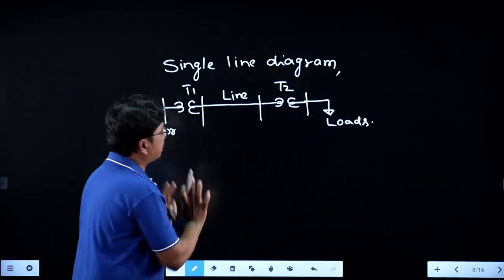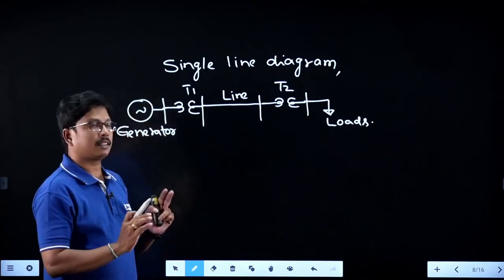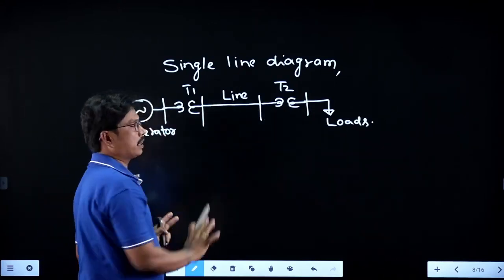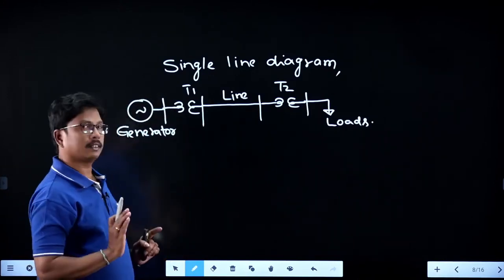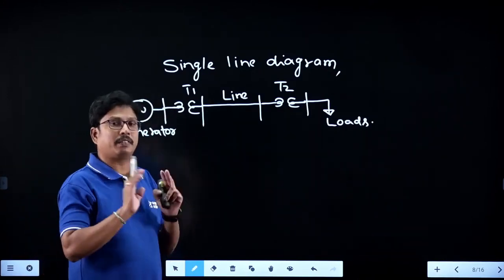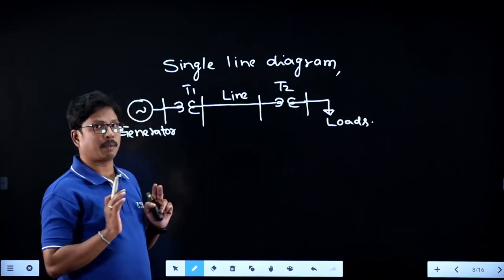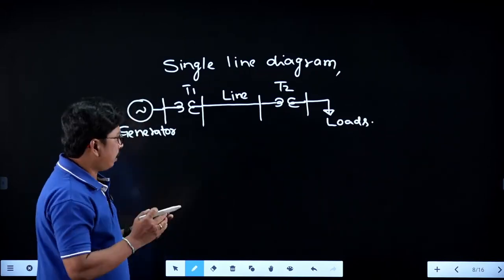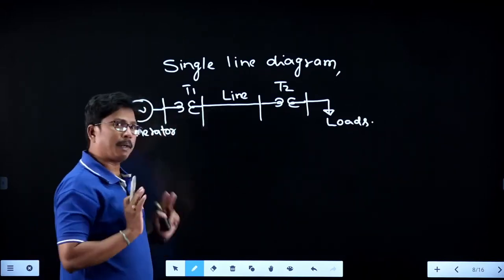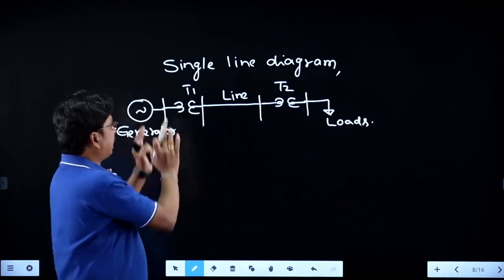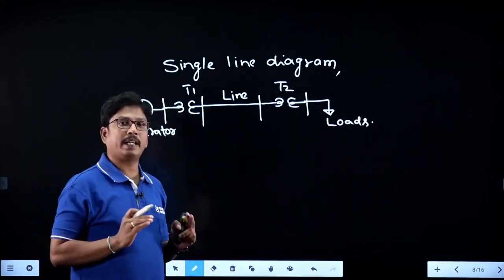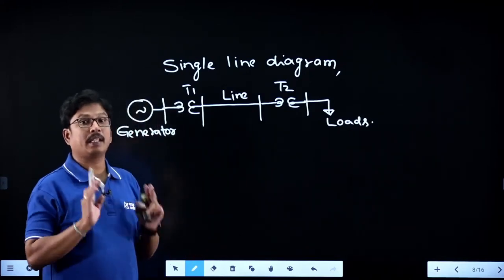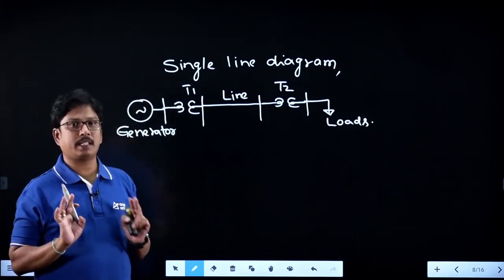Because of the presence of the transformer, the analysis of the power system network becomes difficult. That is one of the reasons we shift to the per unit system representation. Once we shift to per unit, the representation of the transformer becomes very easy. We can directly connect the primary winding and the secondary winding in the per unit representation.